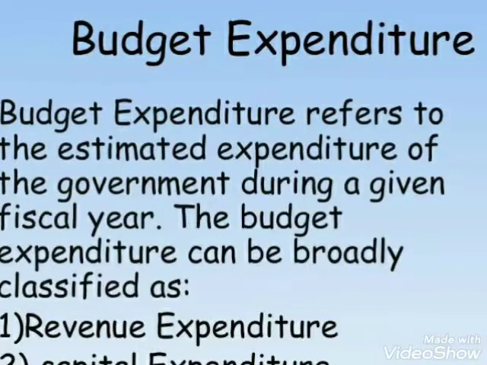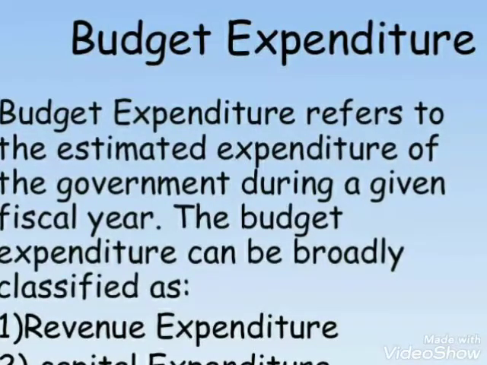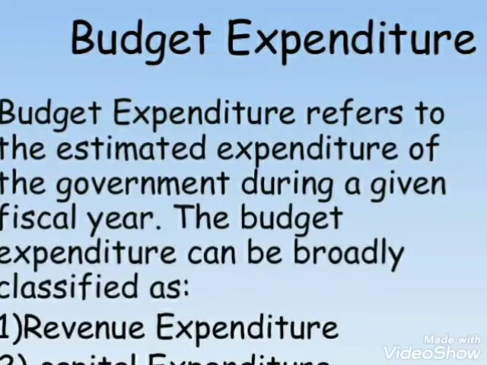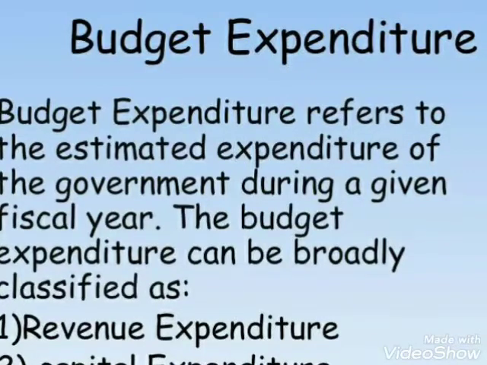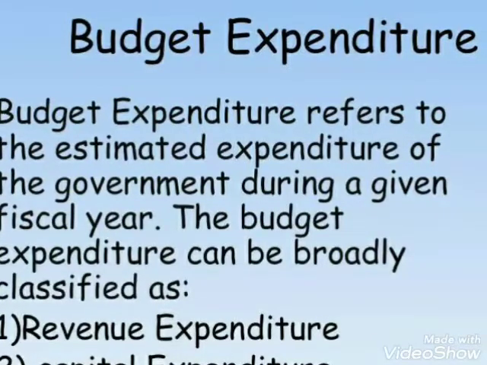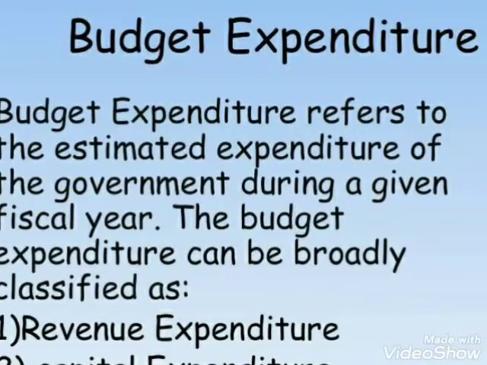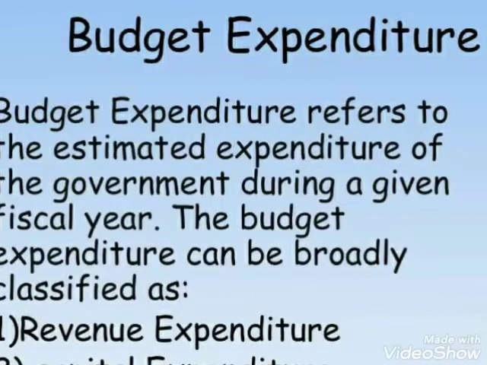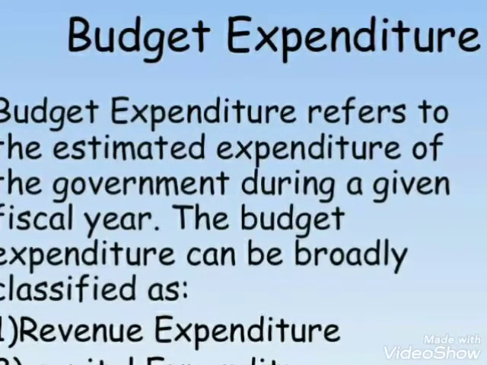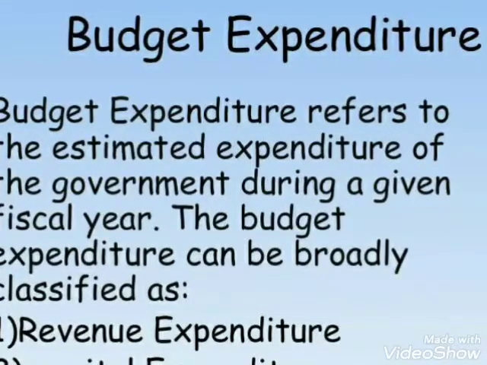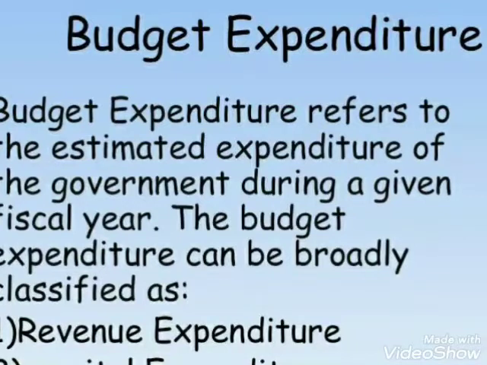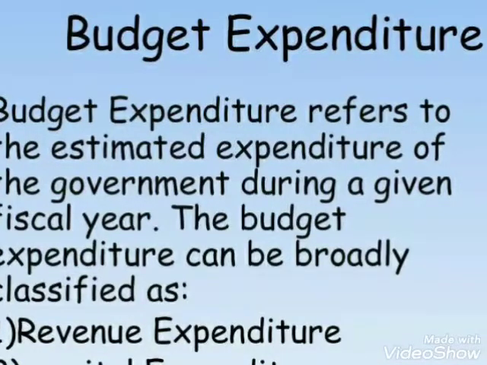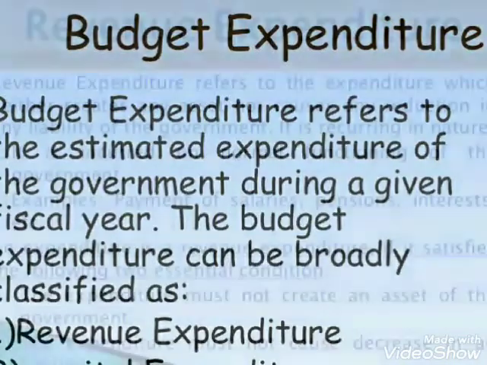In continuation with the topic structure of the budget, in my previous session I explained the budget receipts, where we covered revenue receipts and capital receipts. Today we will be doing the budget expenditure. Budget expenditure refers to an estimated expenditure of the government during the fiscal year. This budget expenditure is classified as revenue expenditure and capital expenditure.